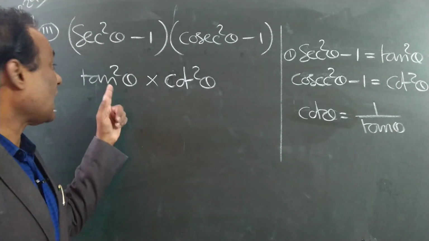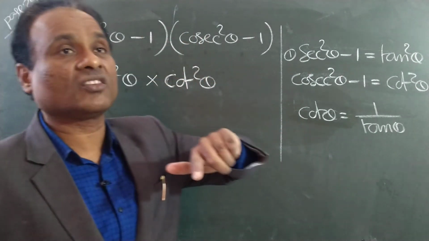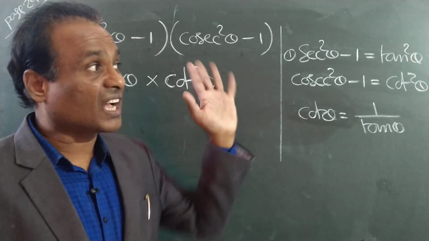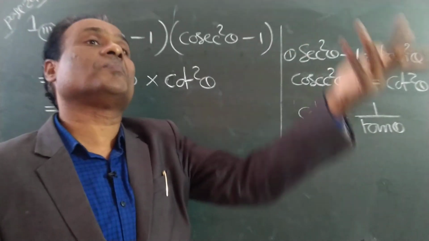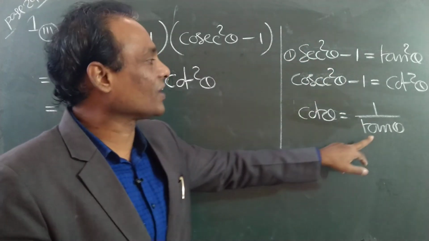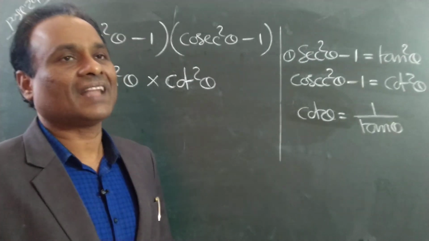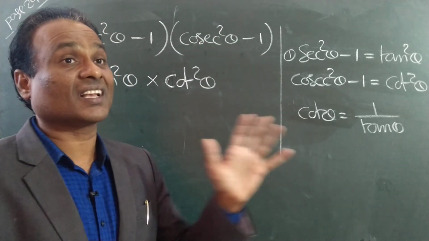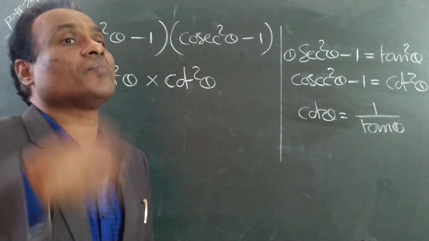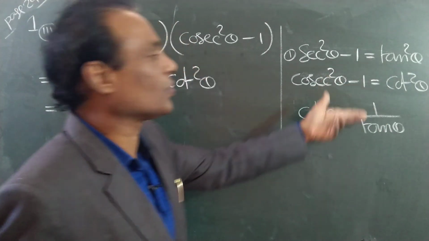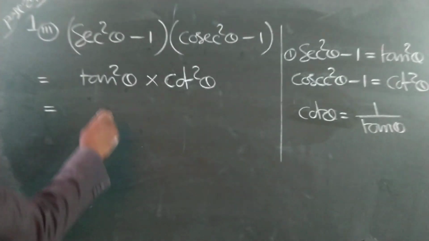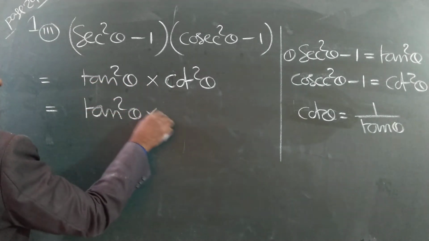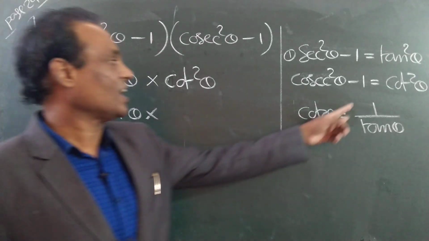See, tan is equal to opposite by adjacent. What is the tan theta definition? Opposite by adjacent. Cot theta definition? Adjacent by opposite. Reverse. Reciprocal. Tan and cot are reciprocal. Tan is equal to opposite by adjacent. Cot is equal to adjacent by opposite. That means 1 by reciprocal. So you change any one. I am changing cot. Cot is equal to what? 1 by tan.